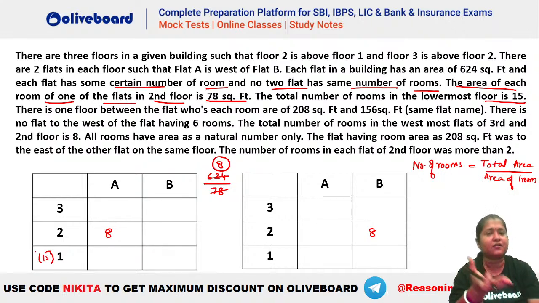That means, let's say if one of the flats is having 7, other will have 8. Let's say if one is having 10, other will have 5, right? So there are different possibilities. We'll check, but the sum has to be 15 in here. Okay. After that, what is given?